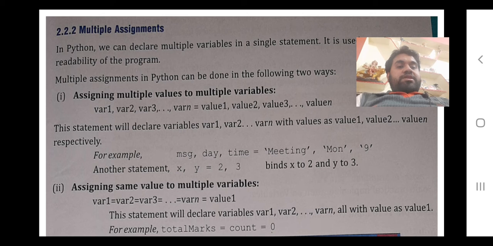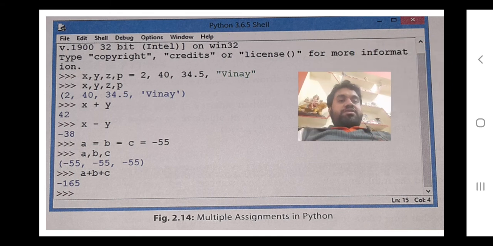So this is the thing. And another thing is assigning the same value to multiple variables. Suppose there are 5 variables and you want to assign them the value 100. Then you will write var1 = var2 = var3 = var4 = var5 = 100. Then all variables will be equal to 100. Now you can see this practically.